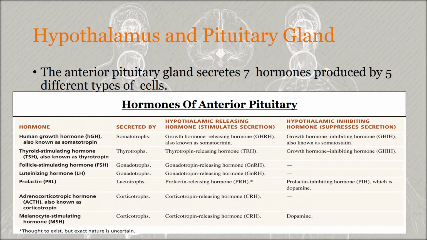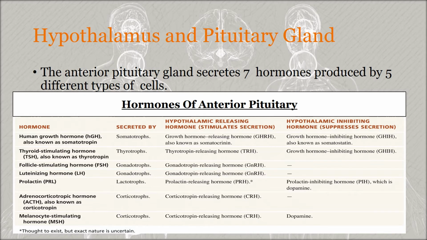Insulin-like growth factor is a hormone that stimulates general body growth and regulates aspects of metabolism.